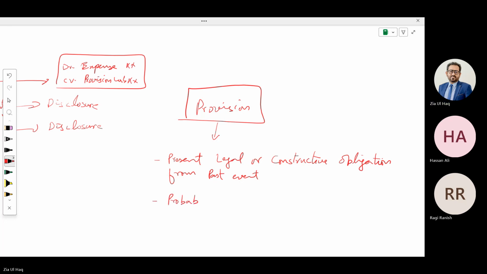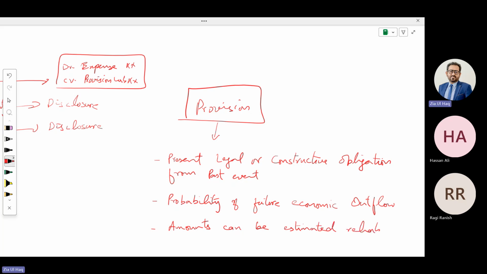Probability of future economic outflow. Amounts can be measured, or estimated, reliably.